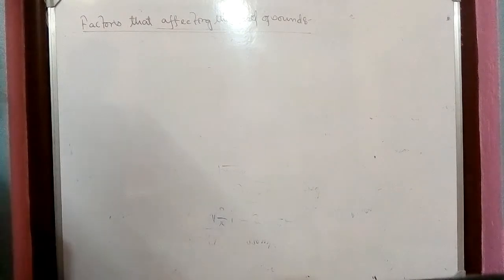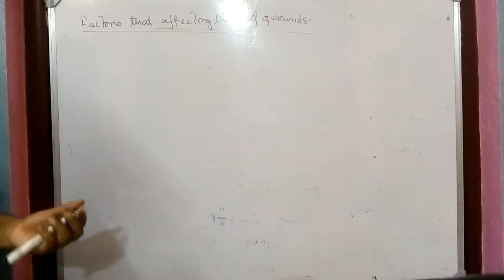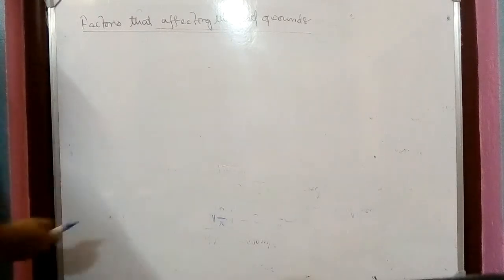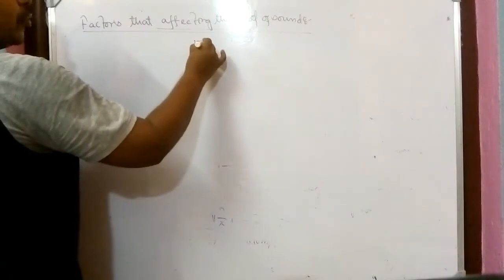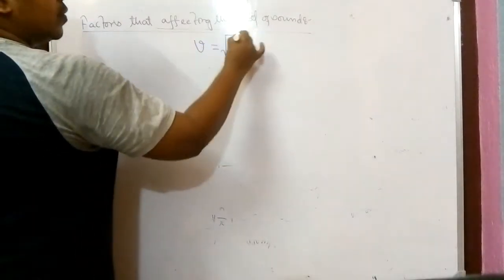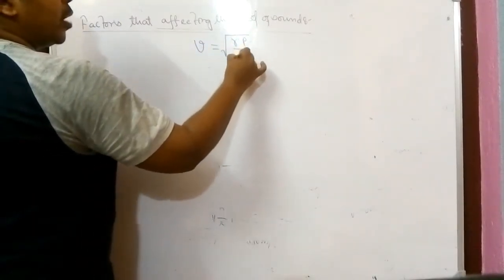Next we will learn the factors affecting the speed of sound in a medium. Whenever you see it in a book, it seems very hard, with so much description. But all of it can be described by one equation, V equals root over of gamma P by rho.